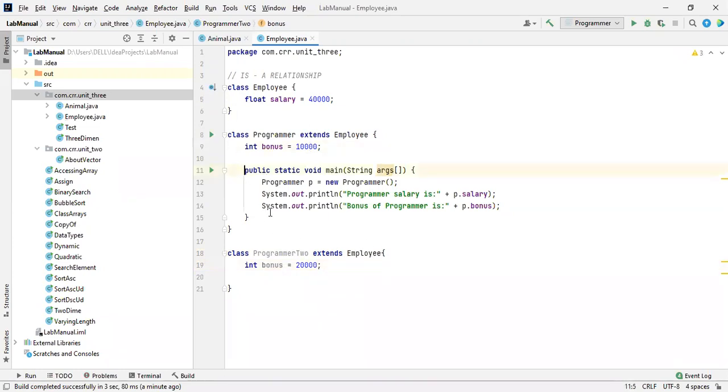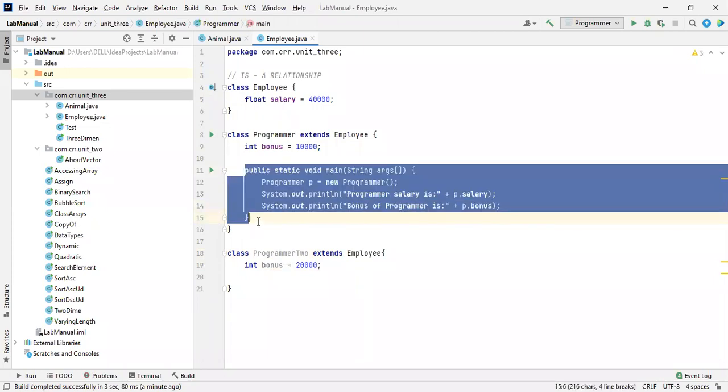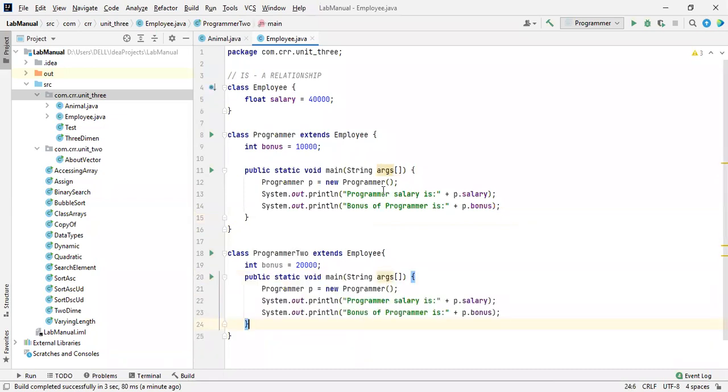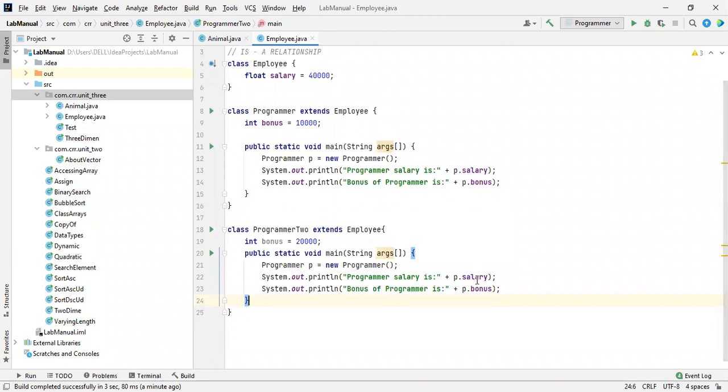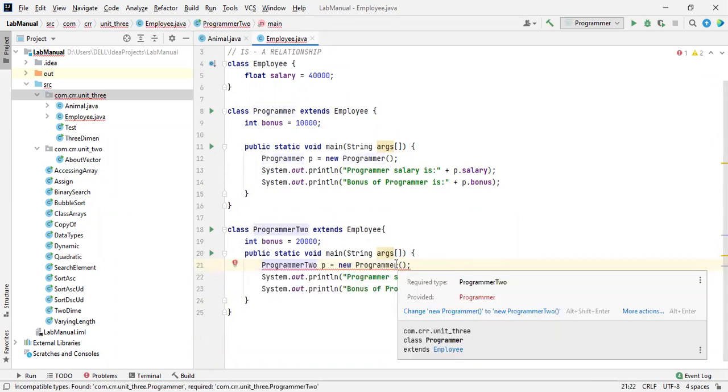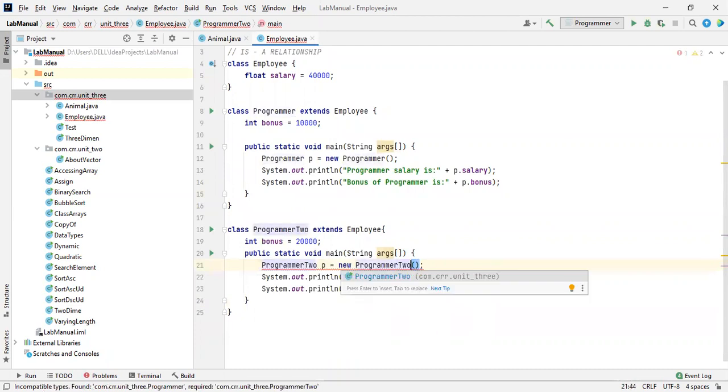Let me take the same. If it is like two main methods, I don't know what will happen. Let me check it out. There are two main methods. Whatever it is, I will check the bonus. We should not create a programmer over here. We have to declare the name too, and this should be the same name as programmer 2.